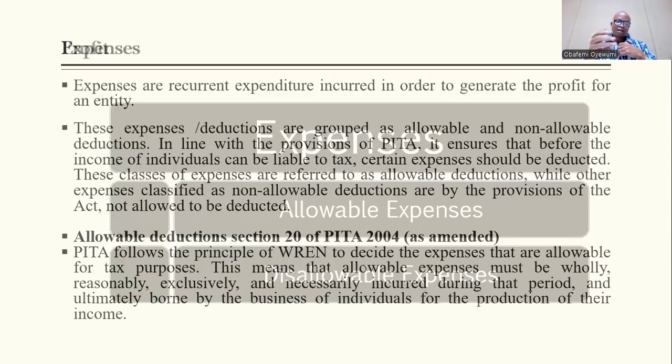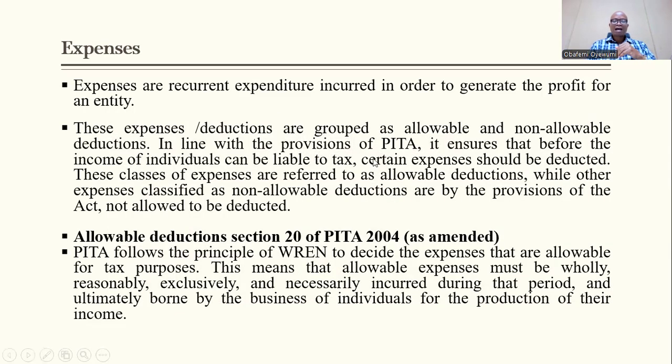Now let's move ahead so that I can have a better understanding of what we're talking about. Expenses are recurrent expenditure incurred in order to generate the profit for an entity. Recurrent, so it keeps on coming. These expenses, deductions, are grouped as allowable or non-allowable deductions. Like I was explaining before, if it is allowable, then tax authorities will allow it for you to deduct. If it's disallowable, then that means the tax authority will not accept those expenses as tax deductible.